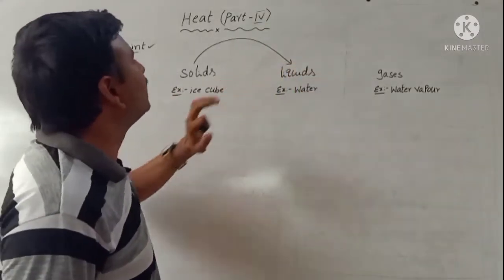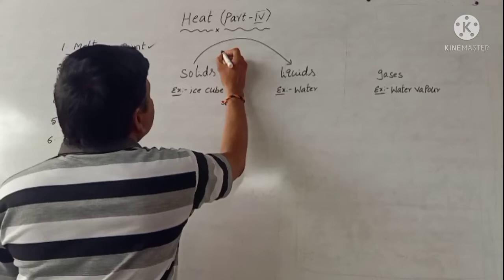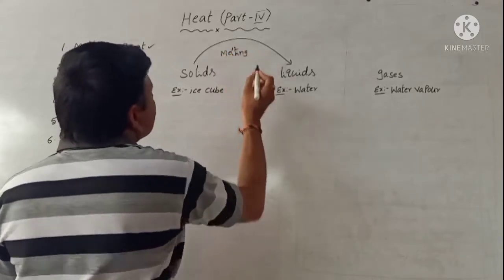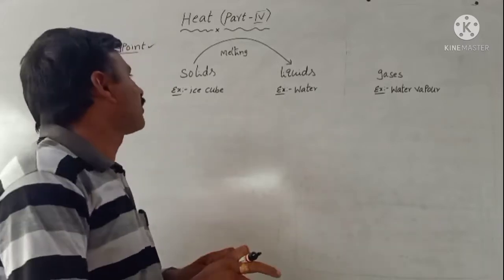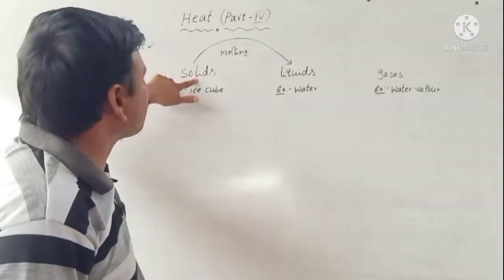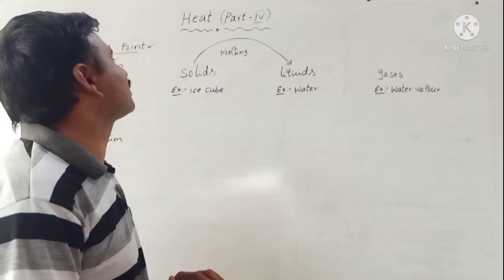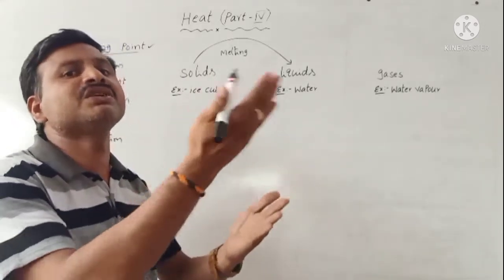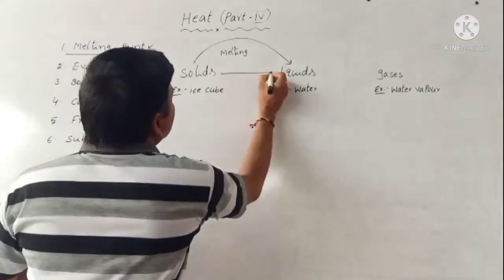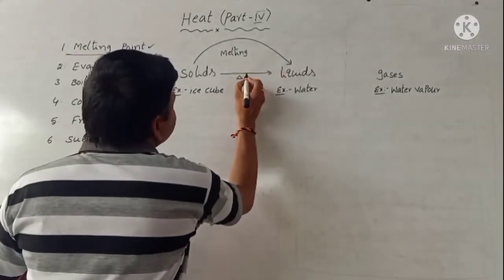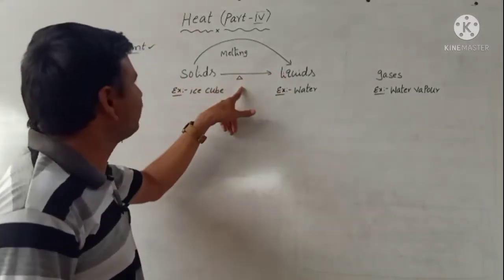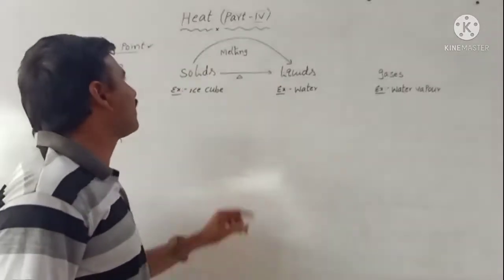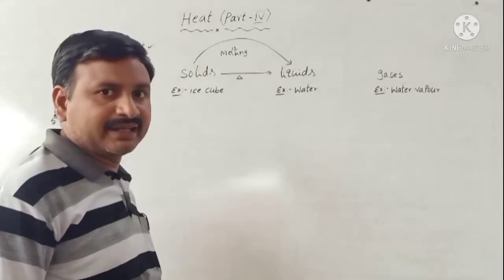The process of conversion of solid into liquid is called melting point. Generally, solid substances change into liquid when some amount of heat is given. The solid substance is converted into liquid form. It is called melting.